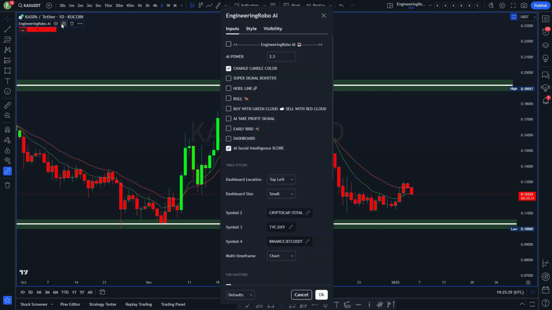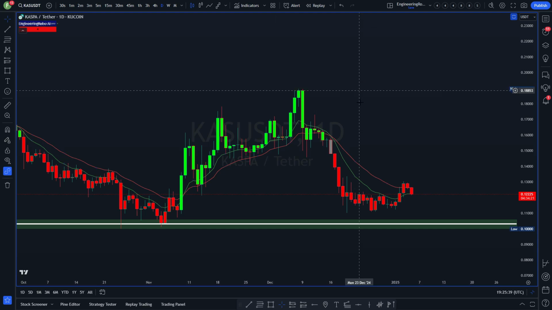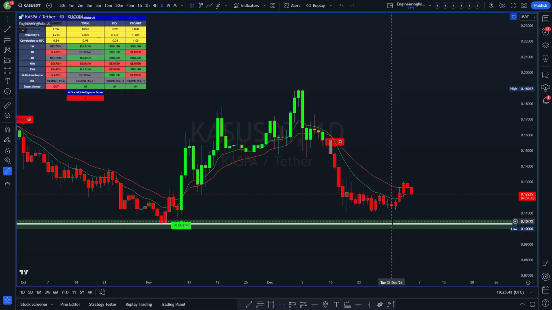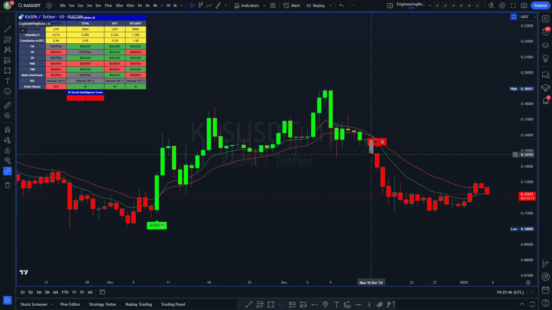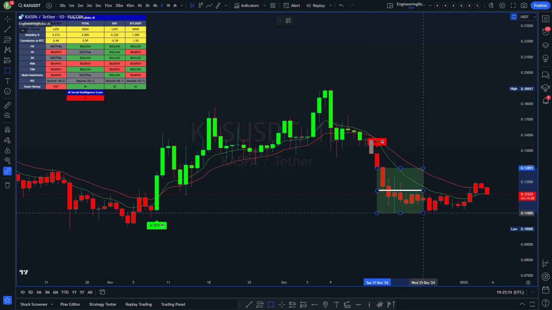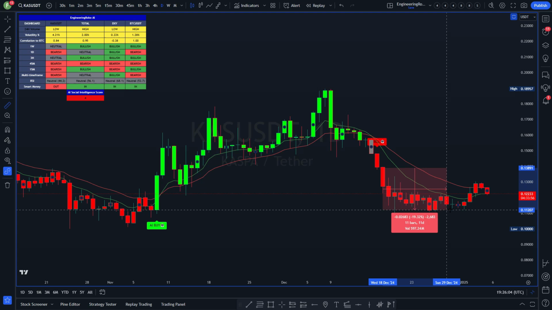Okay, let's switch on what the indicator is telling us. I'll also switch on the dashboard. If I get rid of these zones, I think we're happy with these zones. Yes, we can see an AI sell signal has been printed, and a good indication around how to use this is us taking an entry based on the indicator, and as soon as price continues to go downwards, that's where we'll be looking to get out.